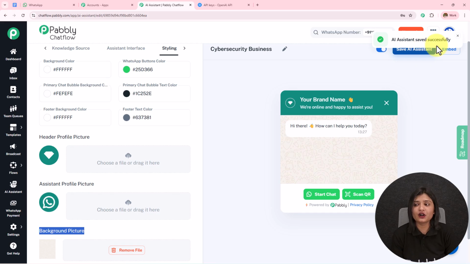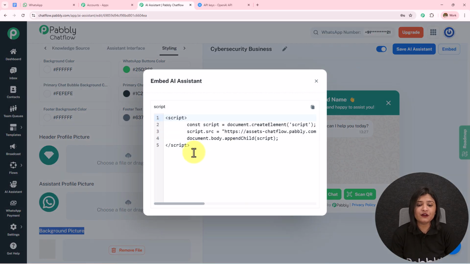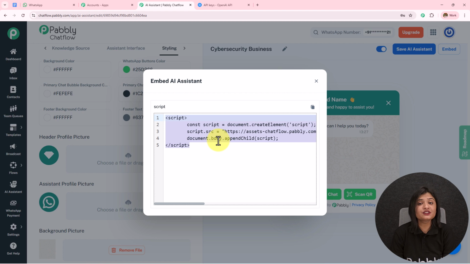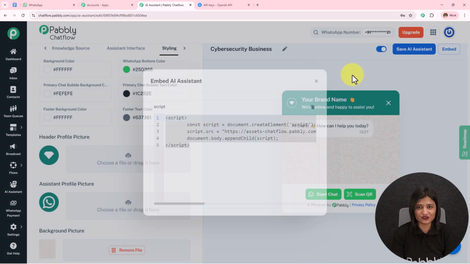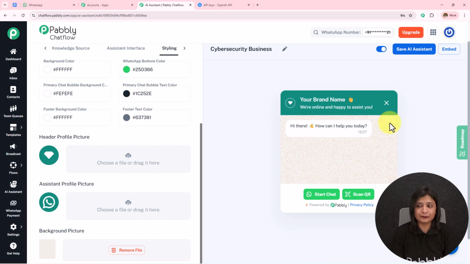Then you have to click on this embed button, and then you have to use this code to embed this to your website, and whenever someone from your website clicks on that, they will be redirected to this WhatsApp conversation. Now we have finally completed this AI agent.